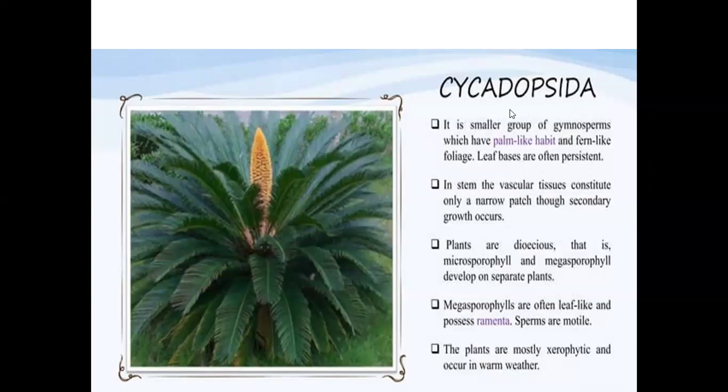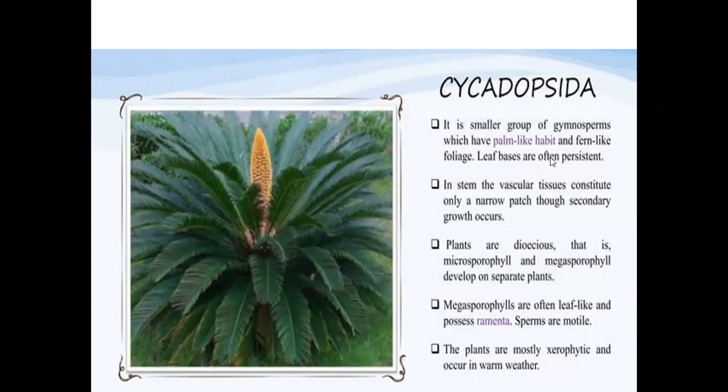Now Cycadopsida is a smaller group of gymnosperms which has a palm-like habit. So we can get mistaken by observing the cycas. It looks similar to the palm tree, but it is not a palm tree. The palm has palmate leaves, but here you can observe the leaves are just like a fern, a pteridophytic character. Feather-like, fern-like foliage. So that is the reason why it resembles a pteridophyta plant.